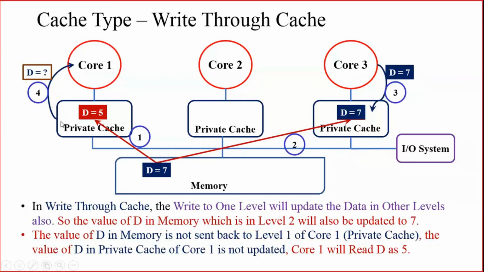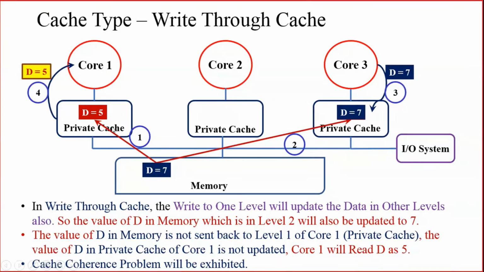So what will happen when core 1 is trying to read the data from its own private cache? It will be reading the same data only, that is D equals 5. It won't get the updated data, right? So again the cache coherency problem will be there. So in write through cache also the cache coherency problem will be there, right? Why? Because when you are updating level 1, the lower level caches present in level 2 or level 3 will be updated automatically in the case of write through cache.